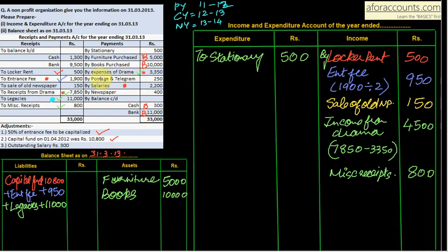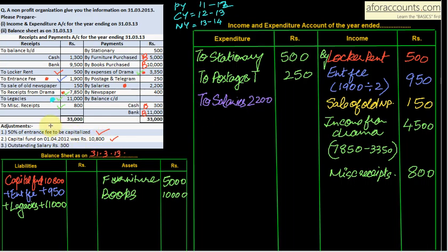Books are also done. Expenses of drama already subtracted from income of your receipts of drama. Postage and telegram 250. So to postage and telegram, how much? 250. So mark 250 there. Salaries 2,200. I have marked, so there is an adjustment in salaries. So in the inner column, to salaries 2,200. Now what is the adjustment?